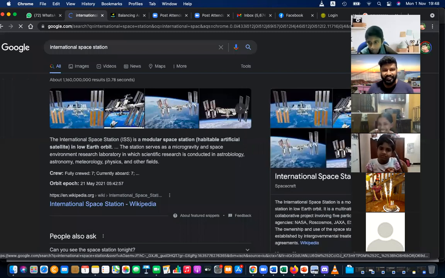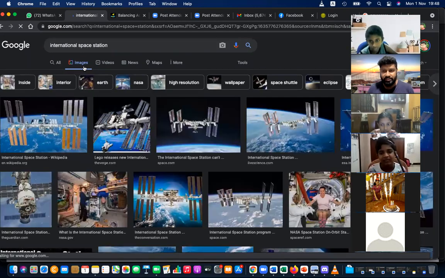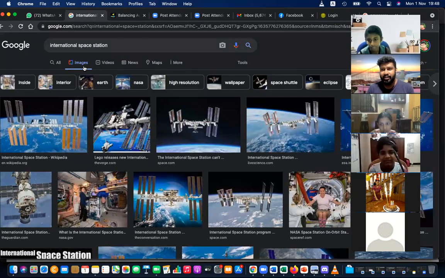So this is actually placed 400 kilometers away from the Earth. Some astronauts are living there, 5 or 6 maybe. Actually, every 6 months, they are changing their shift. They come back to the Earth and a new set of people will go there. There are always some people there.